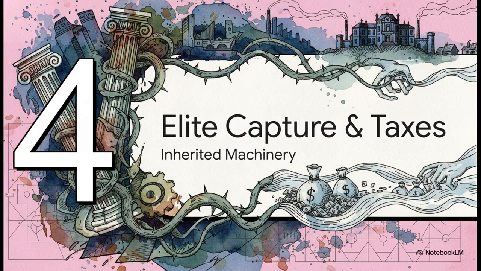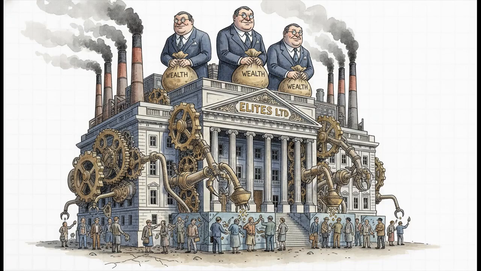Section 4. Elite capture and taxation. Now, when those empires left, their extractive blueprint didn't just vanish into thin air. It was simply inherited.